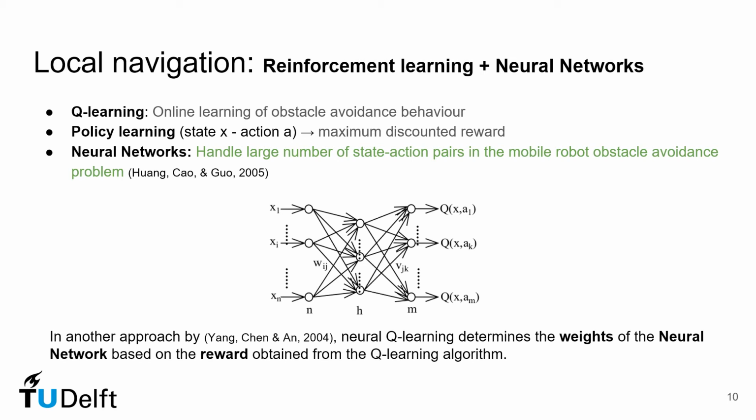There is also a continuous variant in which Q-learning determines the weights of a neural network based on the reward obtained from the Q-learning algorithm. This approach is called neural Q-learning and is able to handle continuous state action descriptions.